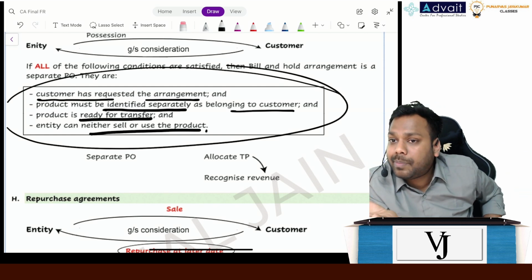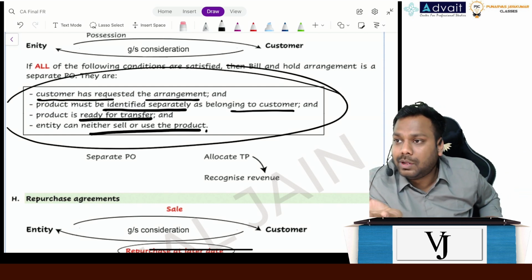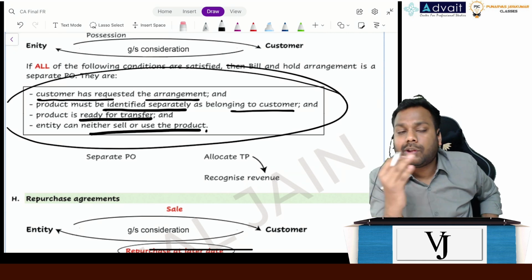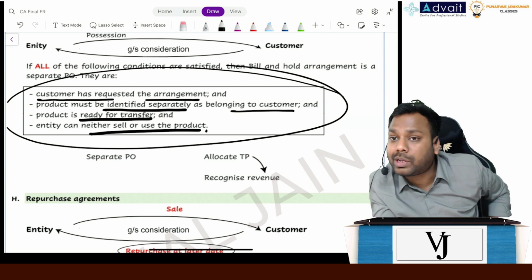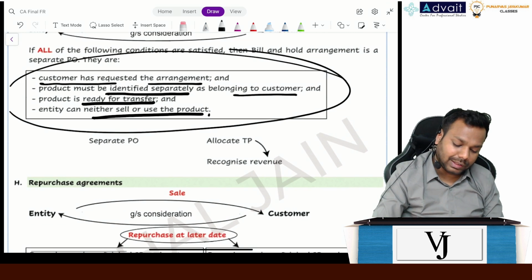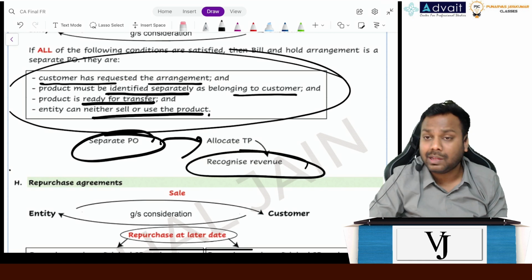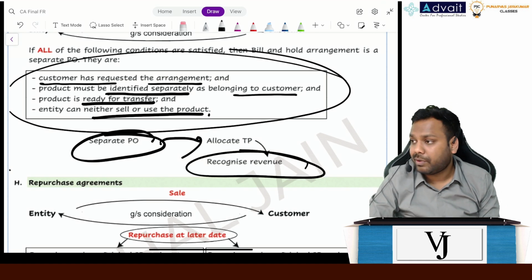Hold is also a performance obligation. You are giving the service of holding your goods to your customer. You are giving a service of warehousing to your customer. So basically that is a separate performance obligation to which you have to allocate the transaction price and then recognize the revenue for that. Is it clear, everyone?